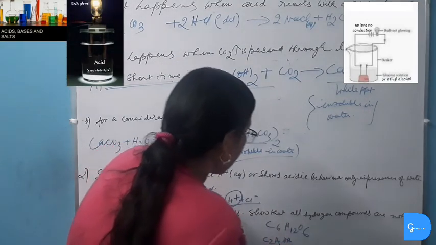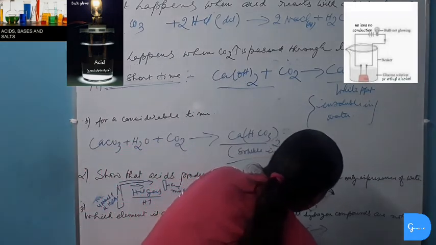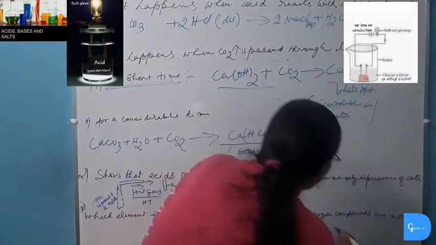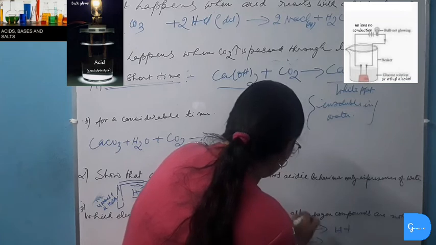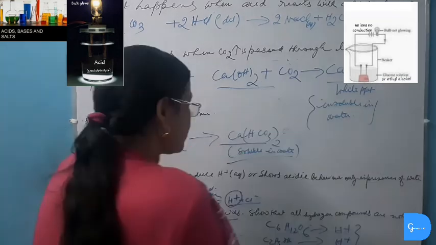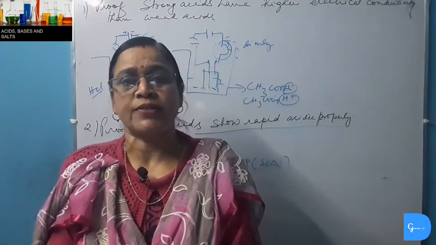So both contain hydrogen, but they are not acids only because when dissolved in water, they do not produce hydrogen ions. And as hydrogen ions are not produced while dissolving glucose and alcohol in water, they do not show acidic property. Now in my next video, I will teach you about the bases.